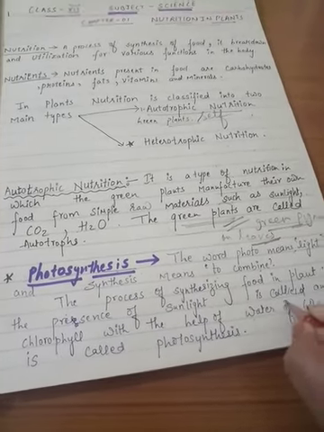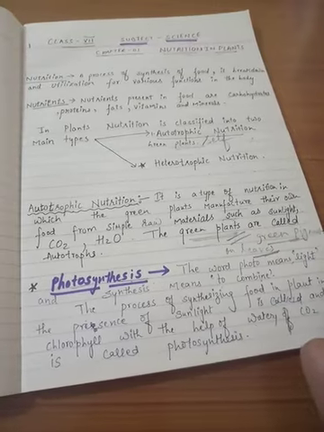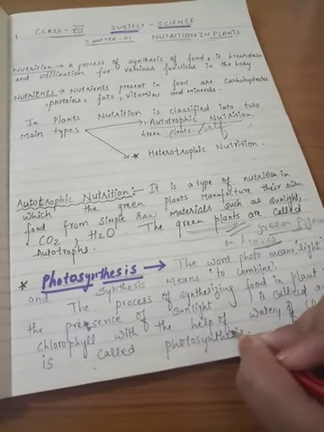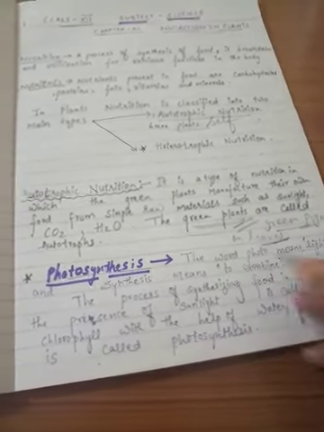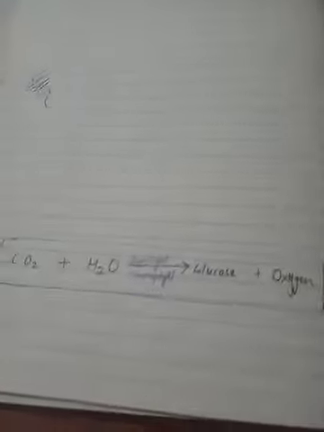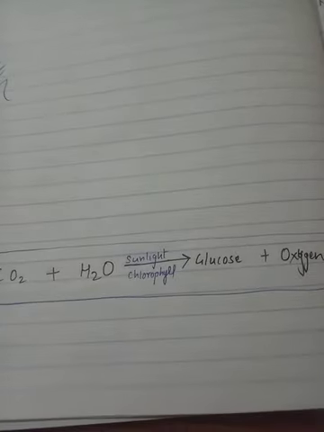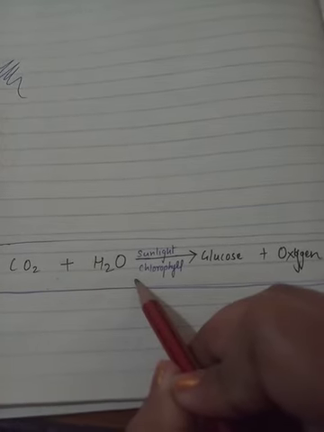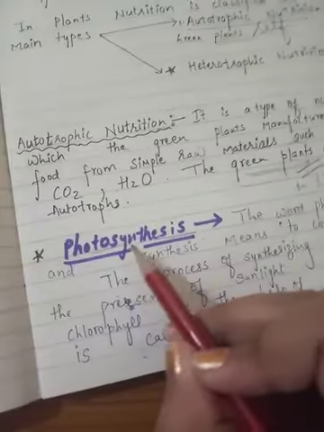and carbon dioxide. This is called photosynthesis. The whole process is called photosynthesis, and we can go through the reaction also. The carbon dioxide that animals release is used by the plant in this process. Which process? The photosynthesis process.